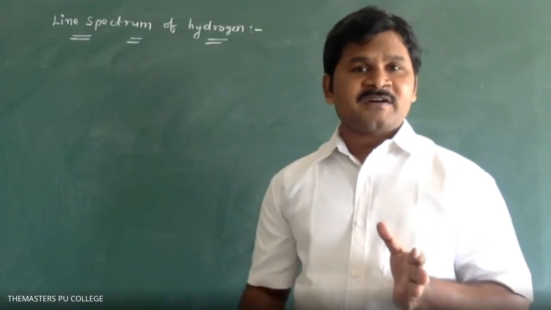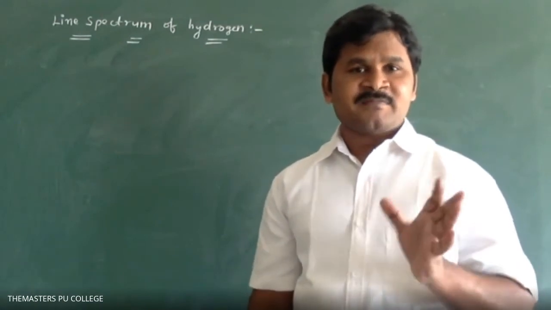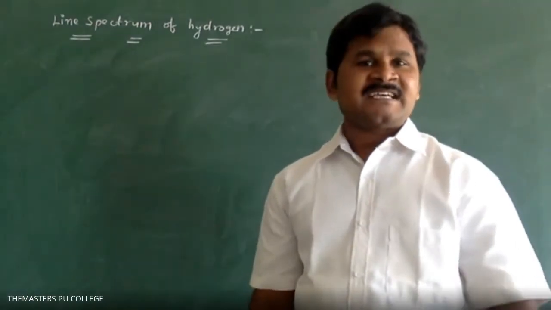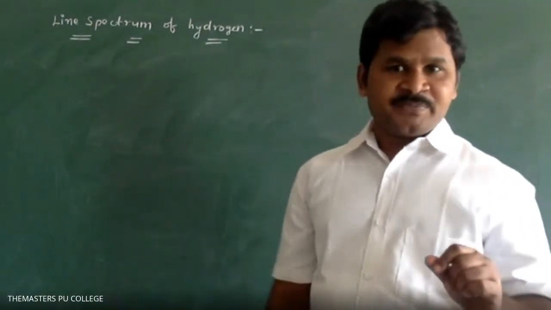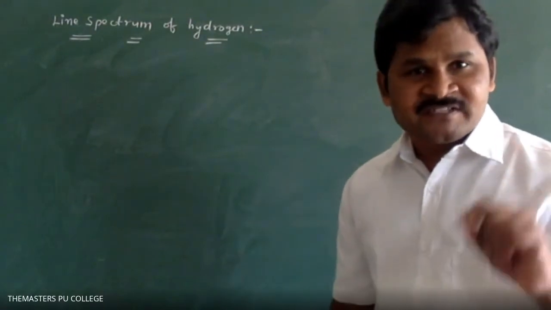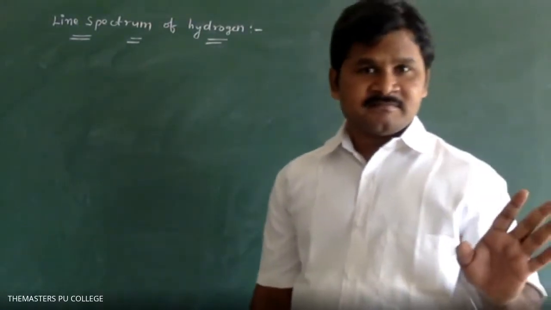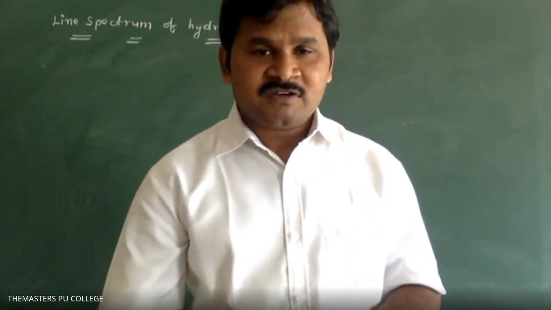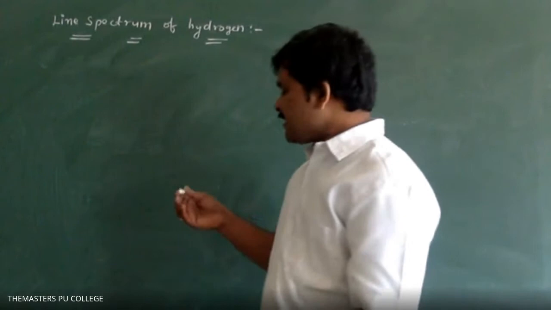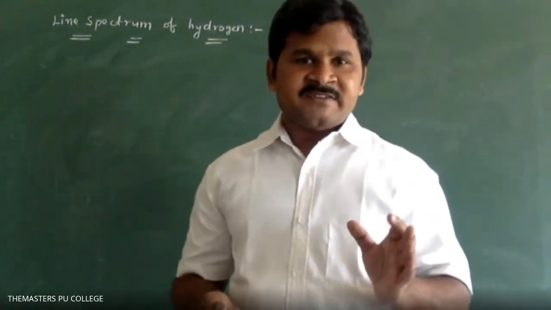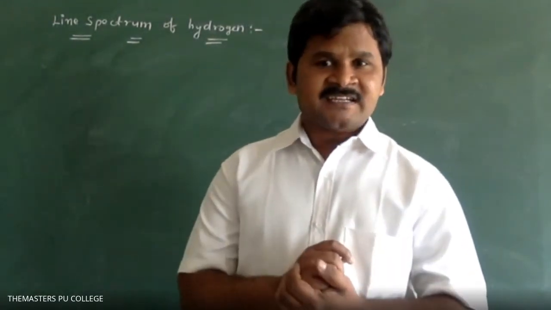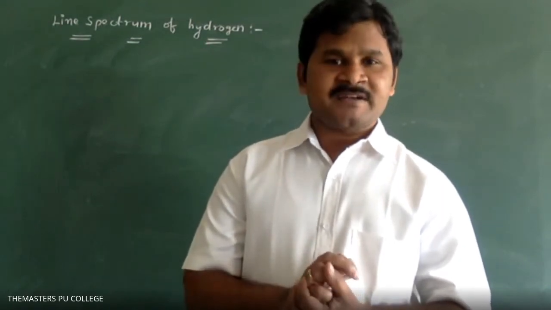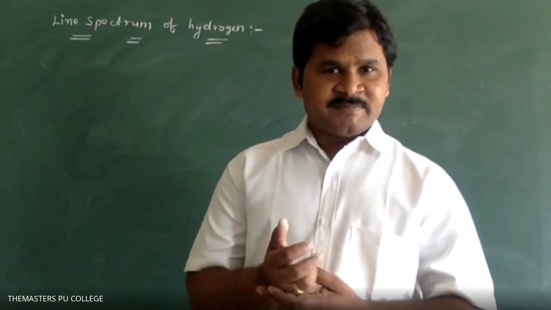This line spectrum of hydrogen is nothing but an emitted spectrum, emission spectrum. Line spectrum of hydrogen is an example for which spectrum? Emission spectrum. Now students, first listen. What is emission spectrum? A spectrum which is recorded by emitted radiation is called emission spectrum.